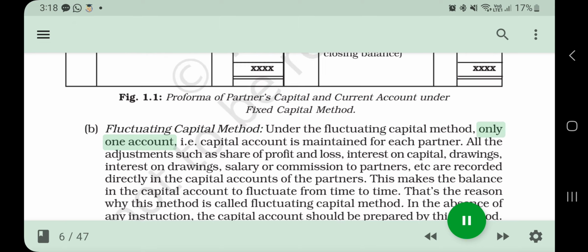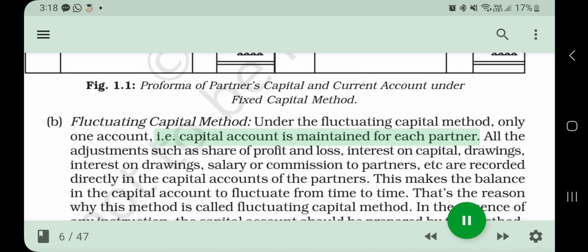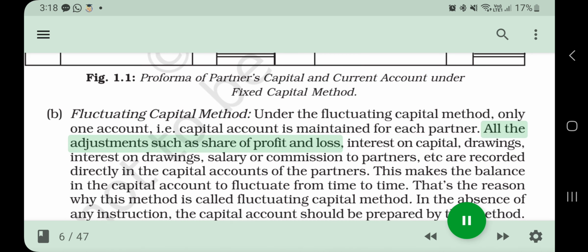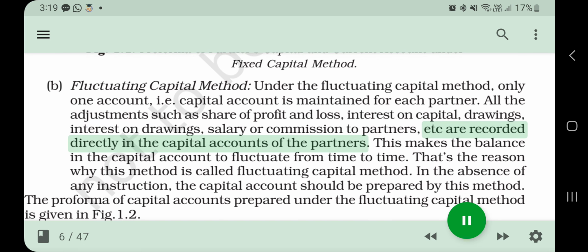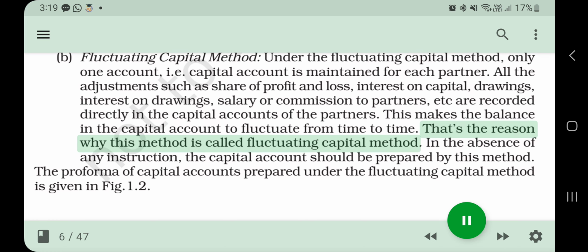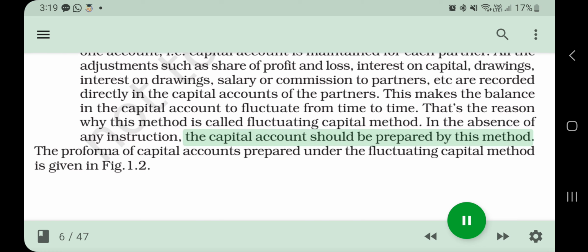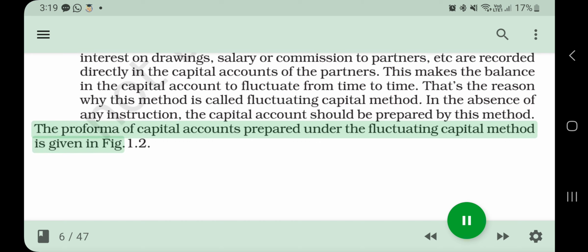Fluctuating capital method. Under the fluctuating capital method, only one account, i.e. capital account, is maintained for each partner. All the adjustments such as share of profit and loss, interest on capital, drawings, interest on drawings, salary or commission to partners, etc. are recorded directly in the capital accounts of the partners. This makes the balance in the capital account fluctuate from time to time. That's the reason why this method is called fluctuating capital method. In the absence of any instruction, the capital account should be prepared by this method. The pro forma of capital accounts prepared under the fluctuating capital method is given in Fig. 1.2.